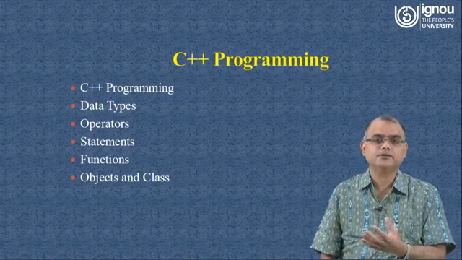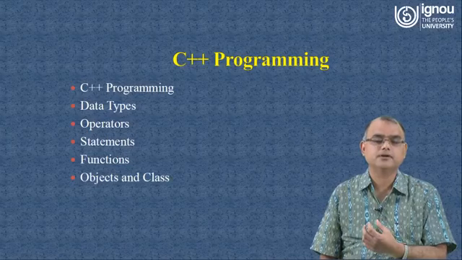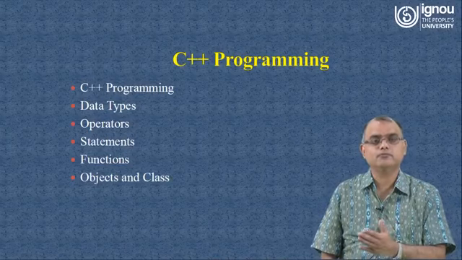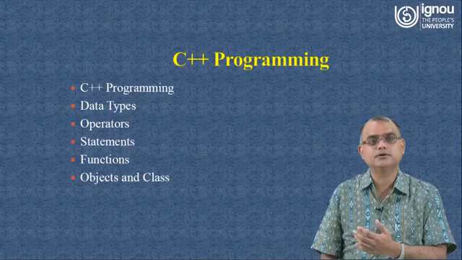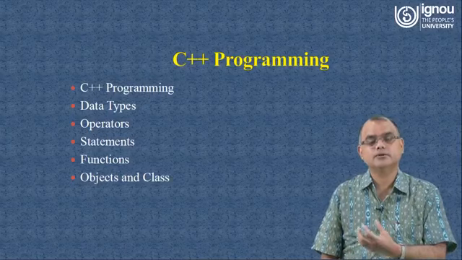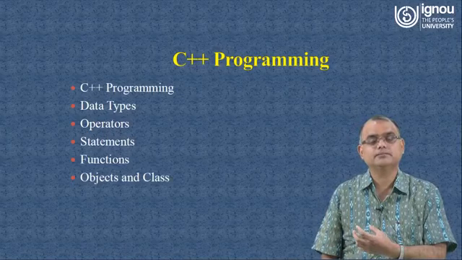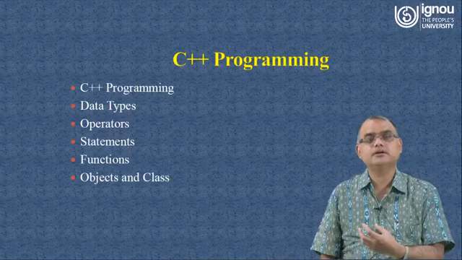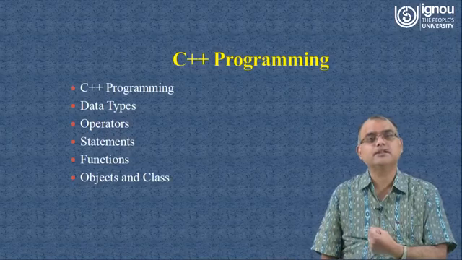Though the first few units might be similar to whatever you have learned in your C programming language, gradually as you move towards the concept of object orientation, you will find something new, something more interesting, and something more acceptable in terms of solving a complex problem.